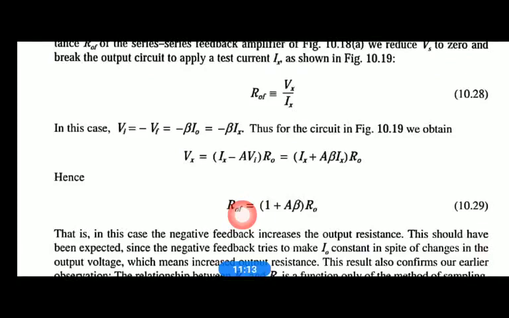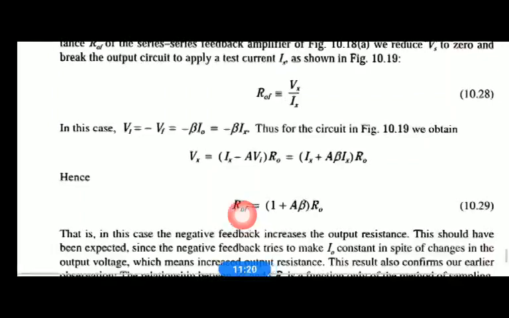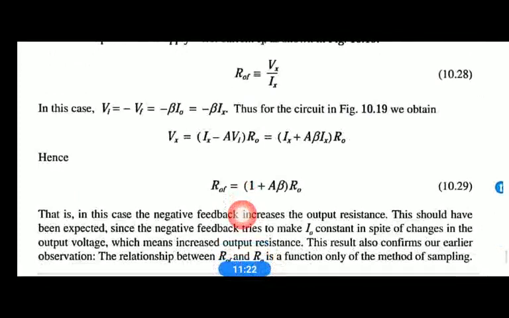There it is decreased because the output connection is shunt. Here in the transconductance amplifier, the output connection is in series, so the resistance is increased by a factor 1 plus A beta. So here both input and output are in series, and both the input resistance and output resistance increase by a factor 1 plus A beta.